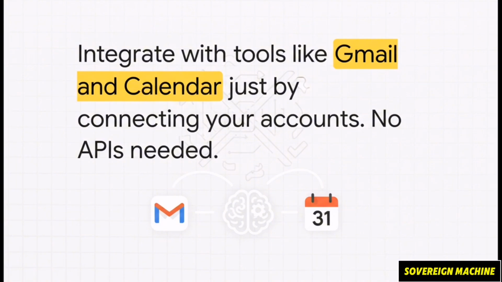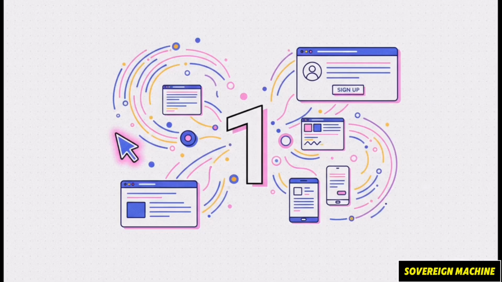And integrating with the tools you already use every day is just ridiculously simple. Does your agent need to send emails or check a calendar? You're not wrestling with APIs or complicated OAuth flows. You just connect your Gmail or calendar account directly within the environment, and the agent can start using them. It's really that straightforward.